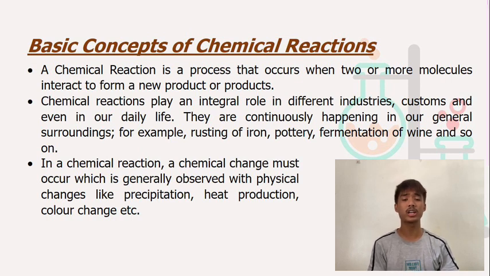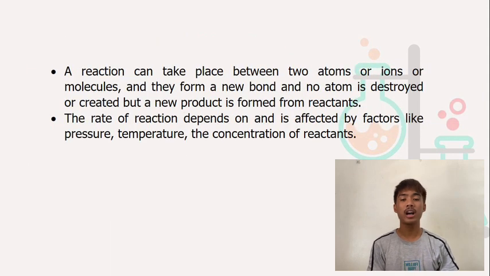In a chemical reaction, a chemical change must occur, which is generally observed with physical change, like precipitation, heat production, color change, and so on. A reaction can take place between two atoms or ions or molecules, and they form a new bond, and no atom is destroyed or created, but a new product is formed from reactants. The rate of reaction depends on and is affected by factors like pressure, temperature, and the concentration of reactants.